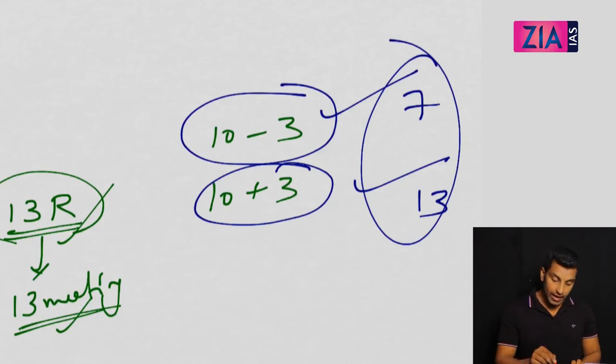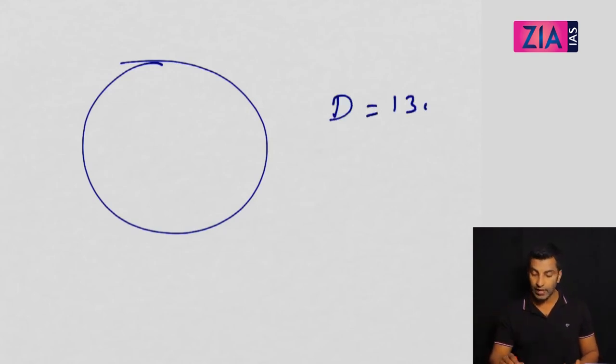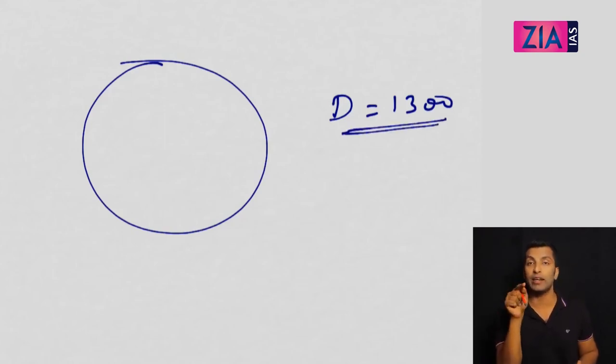Now, if you get questions like where they meet for the 5th time, 6th time, 7th time, 8th time, etc., or when they meet for the 6th time or 5th time, how much distance A covered, how will you solve this kind of question? In this question, what they have said is A completes 3 rounds in 1 hour and B completes 10 rounds in 1 hour. So if I ask you where they meet for the 4th time, you cannot answer because you don't know the distance. But if I tell you the distance is something like 1300, okay, 1300 is the distance, now you can answer the questions related to where they meet.